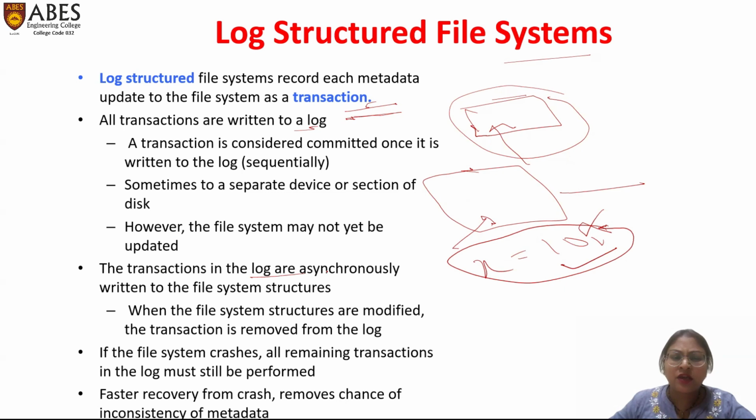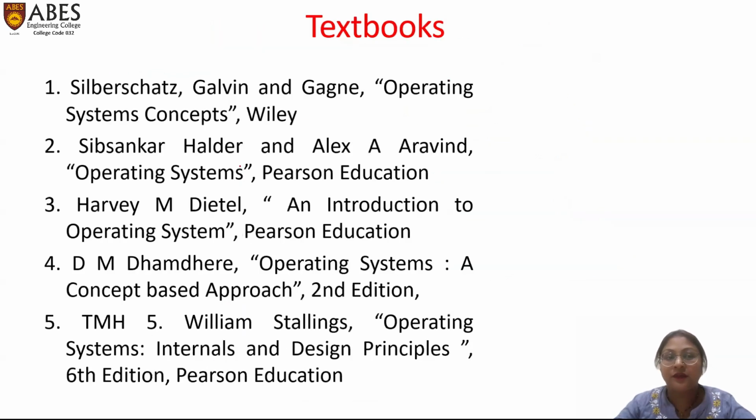The transactions in the log are asynchronously written to the file system structures. These file system structures are modified when the transaction is removed from the log. If the file system crashes, all the remaining transactions in the log must still be performed. Faster recovery from a crash removes chances of inconsistency of the metadata.